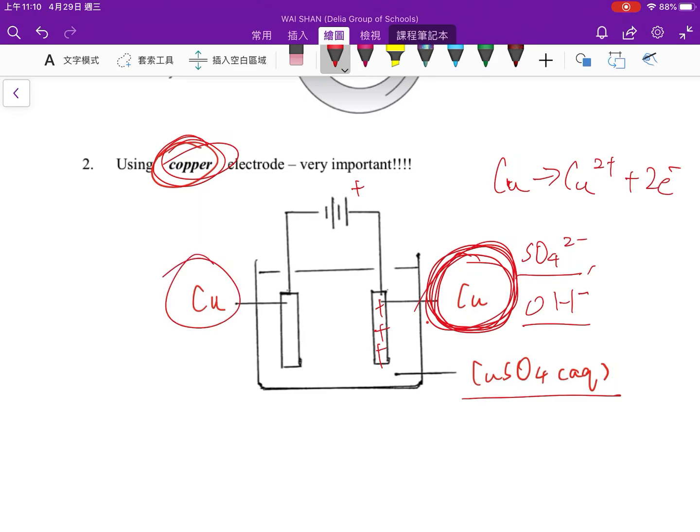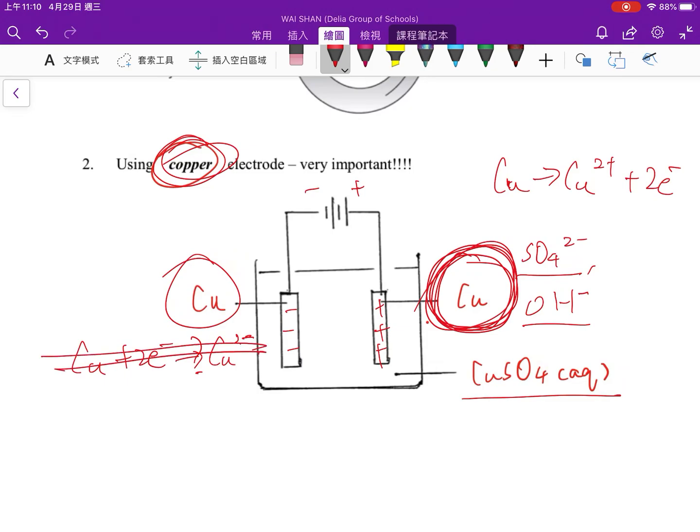But what about a copper electrode connected to the negative electrode of the battery? Because this is negatively charged, can the metal gain electrons to form copper 2 minus? Will this take place?